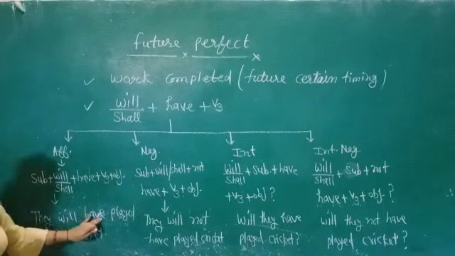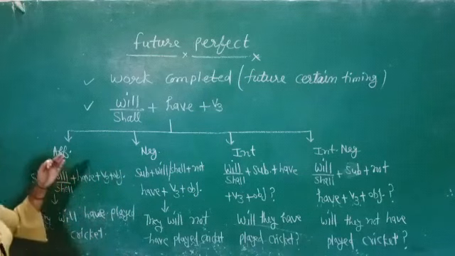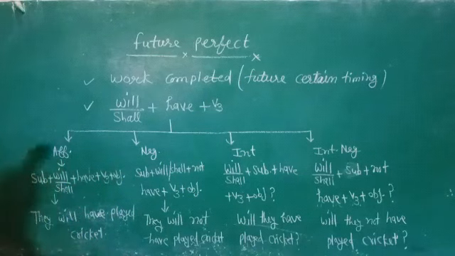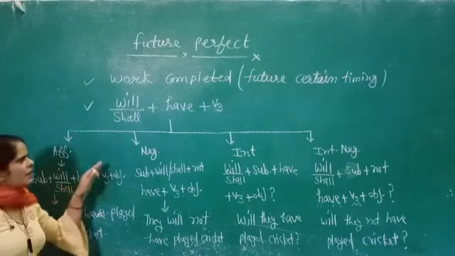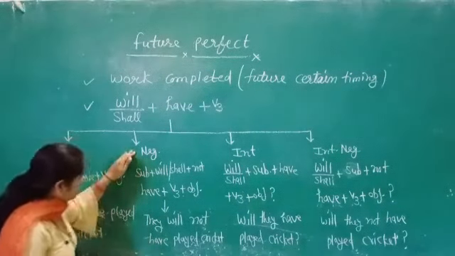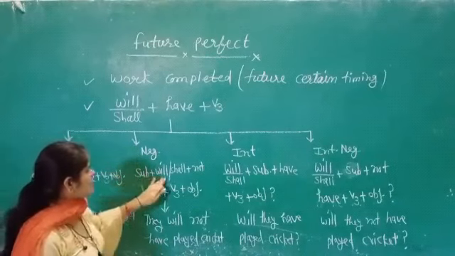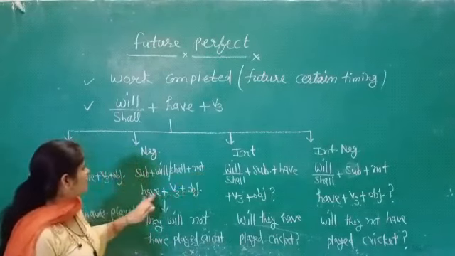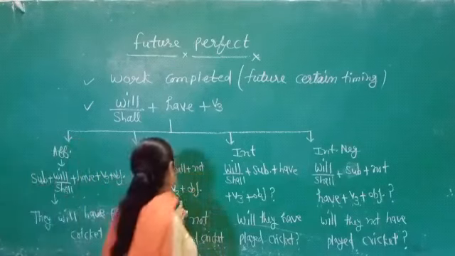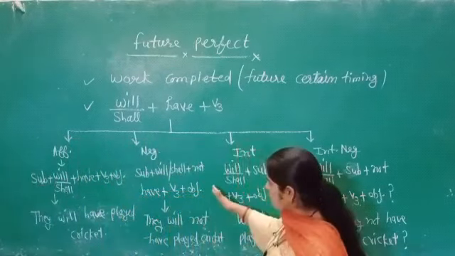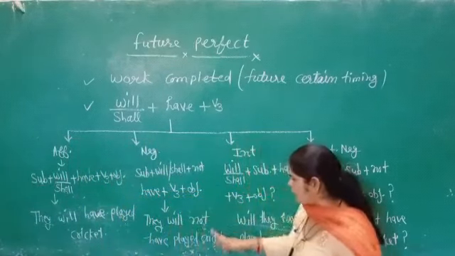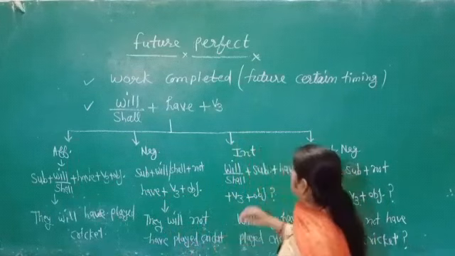See the example: They will have played cricket. It means they will complete the work in the future. Now the sentence pattern of the negative sentences: subject, then will, shall, not, then have, and the verb's third form and object. See the example: They will not have played cricket.